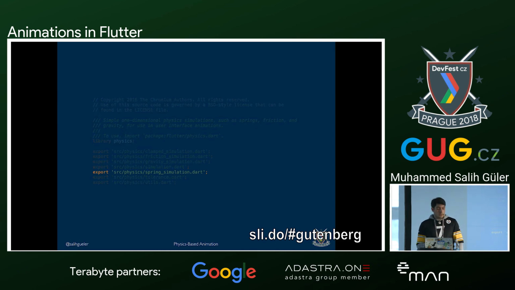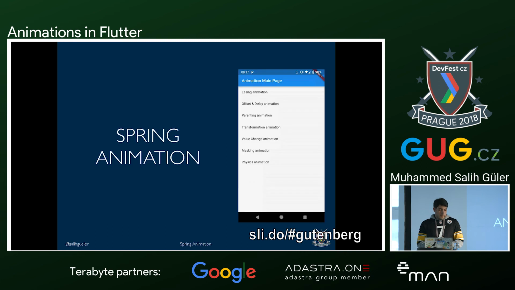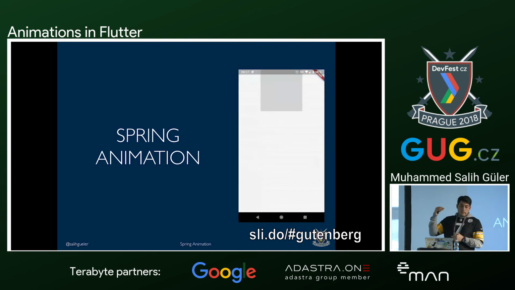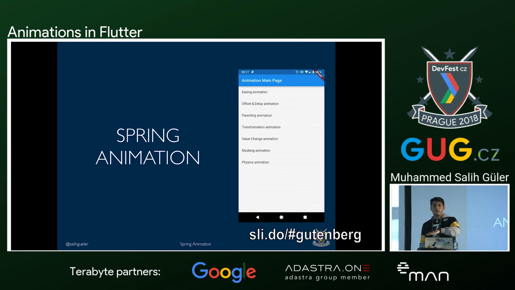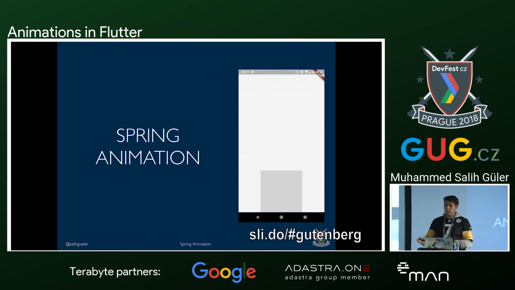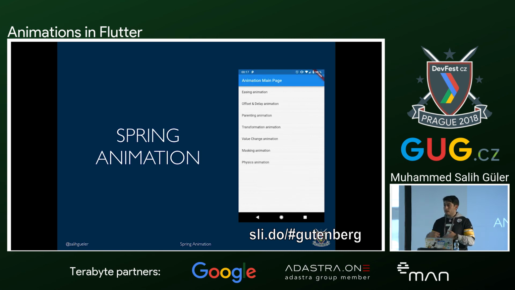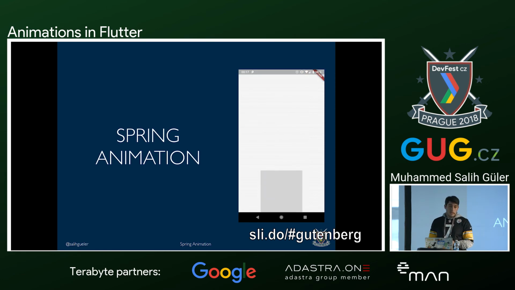What we are going to use will be spring simulation. We will make a spring animation. In this spring animation, we will have something from the top. It will be free-falling. When it goes to the end of the screen, it will follow Hooke's law and make a spring. Hooke's law is a physics law that explains the spring and energy changes.